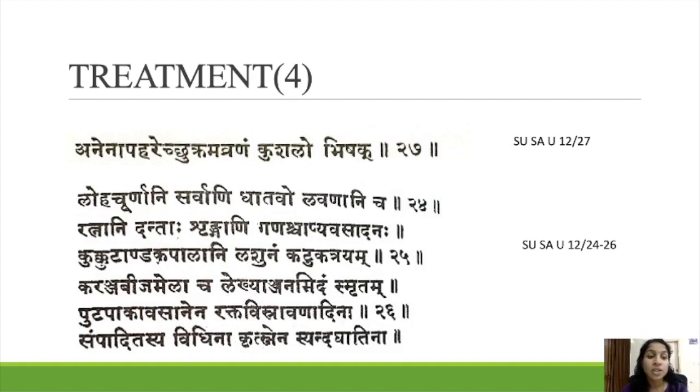So this is according to Susruta Samhita, and the treatment mentioned for Savrana Shukla we can also adopt here. Nothing but two yogas are mentioned here. Loha Churna, Sarvadhatu, Sarvalavana, Sarvaratna, Sarvadanta and Sarva Shringa plus Avasadana Ganadravyas. Another yoga is Kukkudanda Kapala, eggshell, Lashunam, Trikatu, Karanja Bijam. All this you have to mix and use as a Lekhana Anjana. This is a Lekhana Anjana yoga.